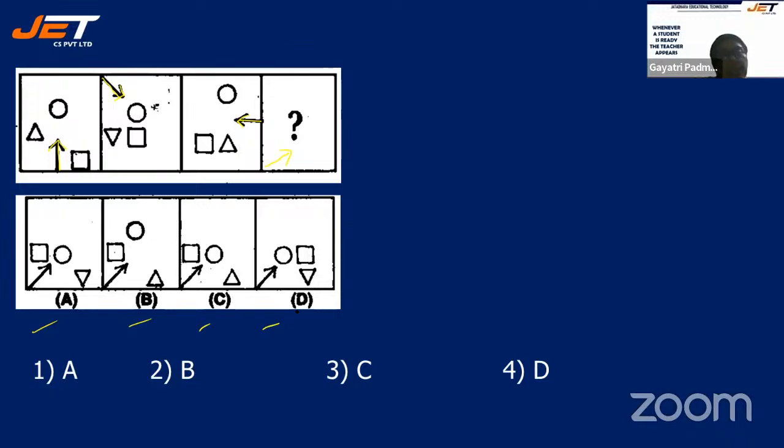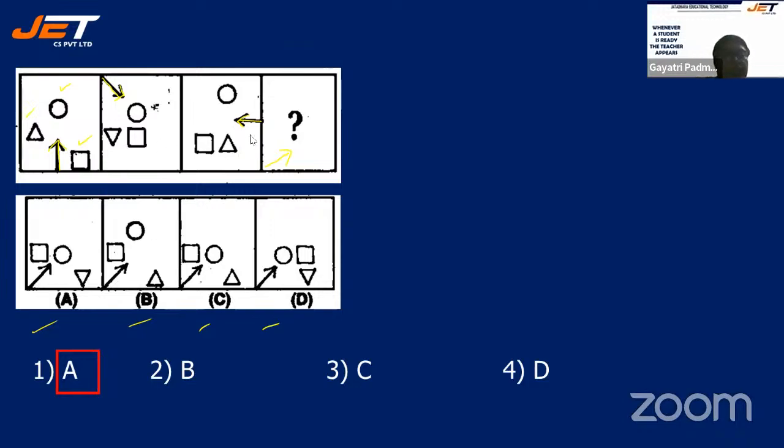With the circle or with the triangle or with the square. Here you can see the triangle, the circle, and the square. These triangle and the circle, in the first figure, it is above the arrow. In the second figure, it is below the arrow. In the third figure, it is left hand side to the arrow. And in the fourth figure, where will it be? That is your question. Okay, students, I'm sure your 30 seconds is done.